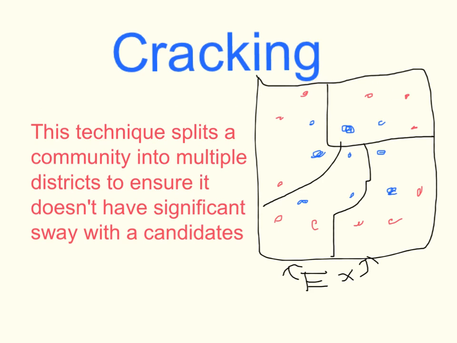So the second type of gerrymandering is known as cracking. Cracking usually happens when there's one giant group of opposing party voters in a congressional district. For example here, we have 4 congressional districts and there are red voters and blue voters. You can see there's one giant group of opposing party voters in the middle, and we crack them and separate them out into different congressional districts. And now our red party has 3 congressional districts whereas the blue party only has 1.